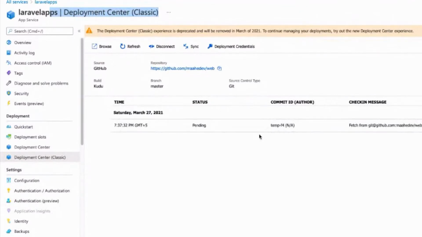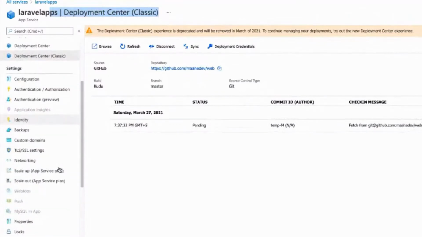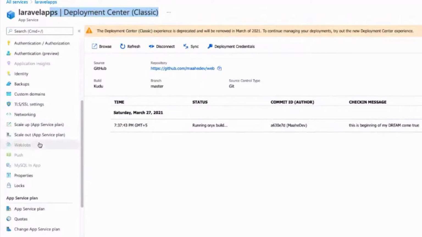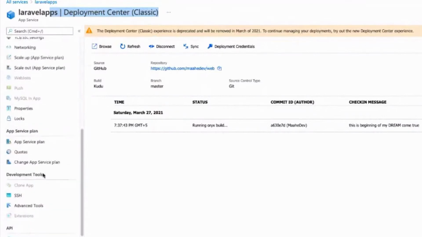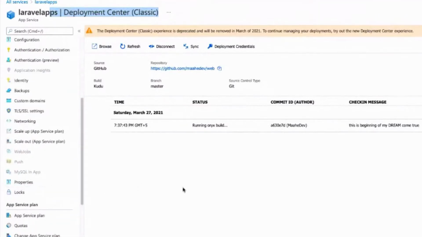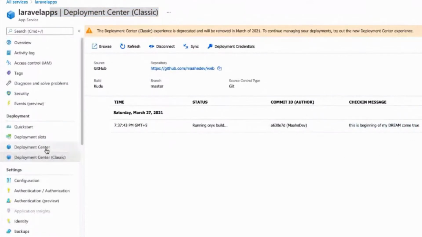Meanwhile, when this is happening, I'll share what options we have on the left hand side. Here you can see we have IAM as access control, overview. Some options may not be visible. For example, web jobs, push, and MySQL app are not available because we are on the free plan. Being on the free plan, we may have to look for the few free options which are available. But as soon as you're ready to move on to your paid plans, all these options will be available for you, and you can configure those things for your application. So this is what we have in this.